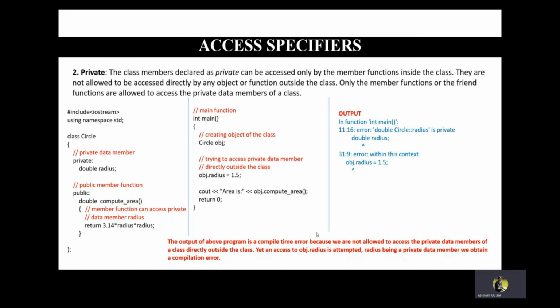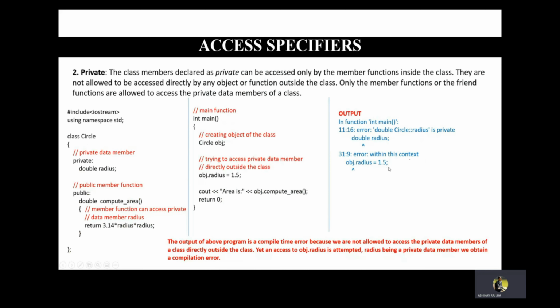We need to know that private members can be accessed only by the member functions inside the class, and they are not allowed to be accessed directly by any objects or functions outside the class. We also need to remember that member functions or friend functions are the only ones able to access the private data members of the class. Suppose for this example I have taken as private data members double radius and compute area. Now here we see, like previously, I have set the object's radius input as 1.5, directly outside the class, and I am also trying to print that object's compute area. In the output you see that there is an error declared. The error says circle radius is private. It is already stating that it is private.